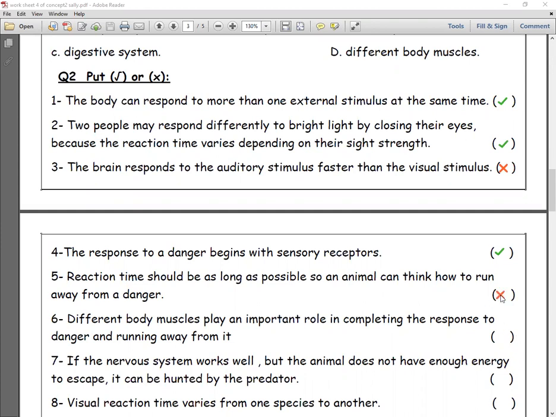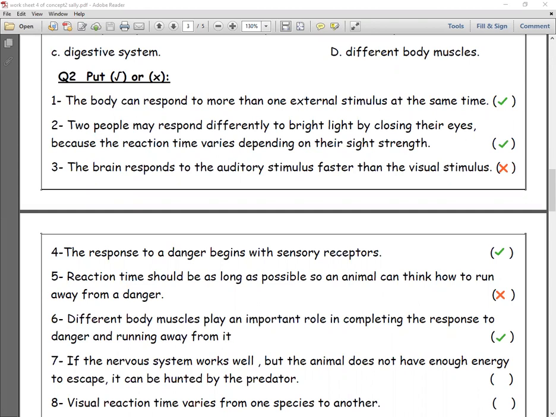No, it has to be as short as possible to run away before your predator can catch you. Number 6, different body muscles play an important role in completing the response to danger and running away from it. Yes.